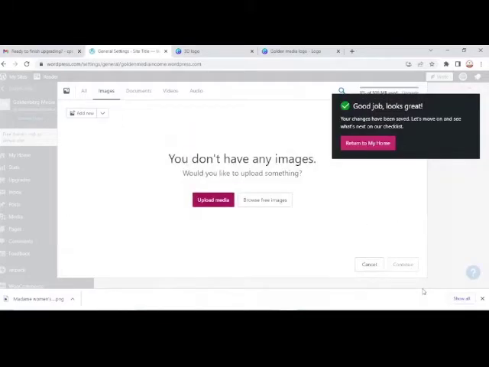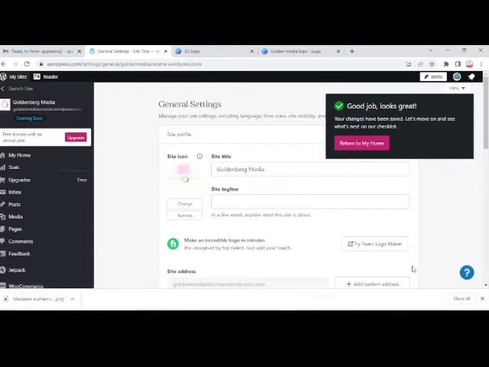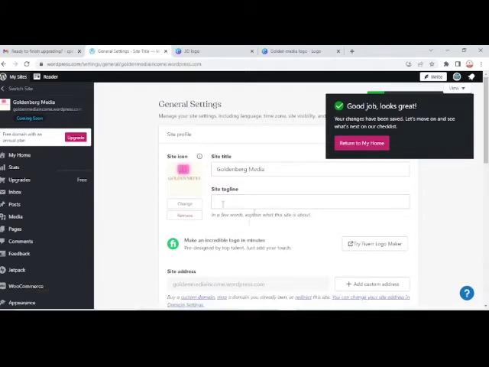Okay. That is our logo. GM Golden Media. So we are good to go. So we have it. So Golden Media done that. We are ready. So the tagline was for your online business.